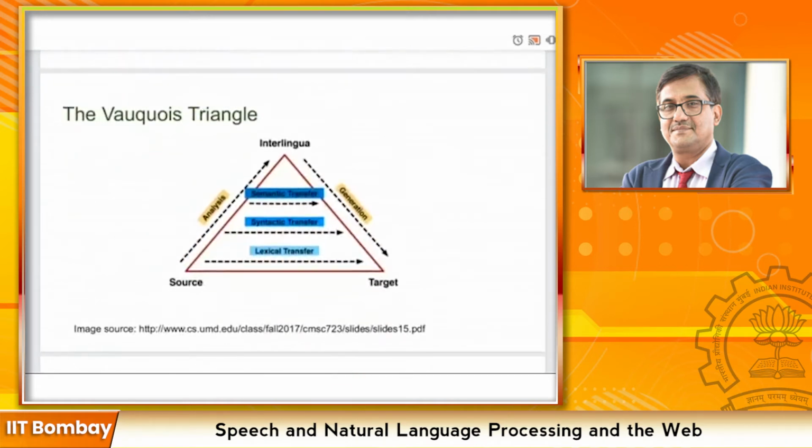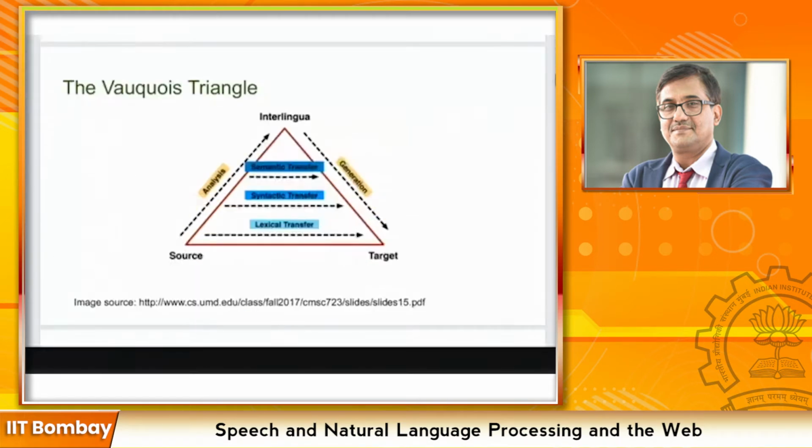Vauquois triangle. So this is basically representing the different levels of transfer when we are translating from source language to target language. So here we have shown three levels: lexical transfer, syntactic transfer, and semantic transfer. And interlingua is the highest unambiguous representation of that particular source sentence or source language.